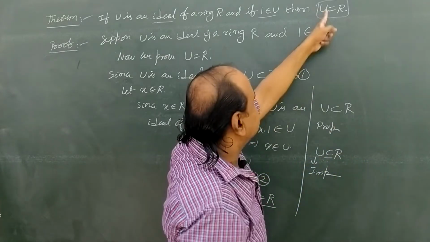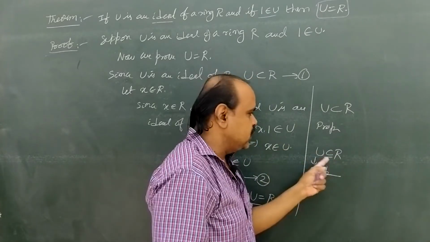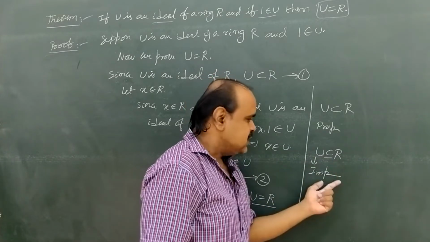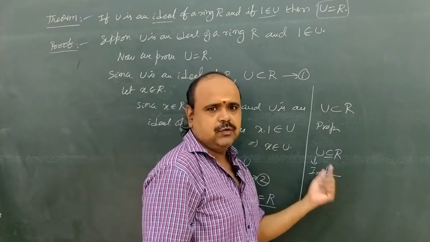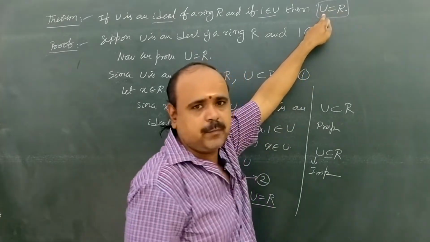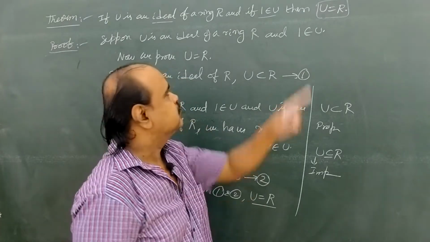Here U subset or equal means there is a possibility of U equal to R. If U equal to R, then we say that U is an improper ideal. Here U equal to R, so U is improper.